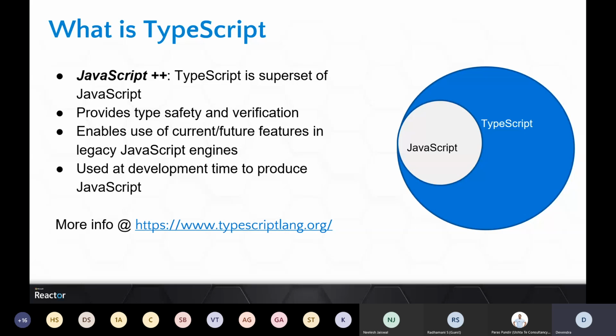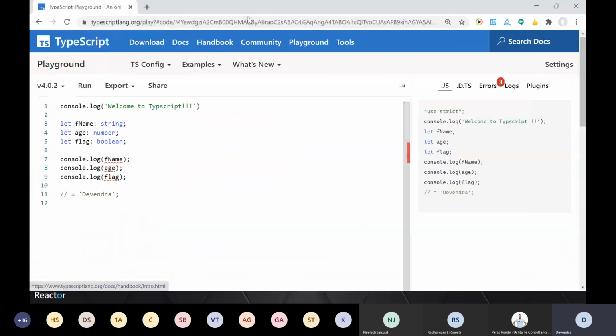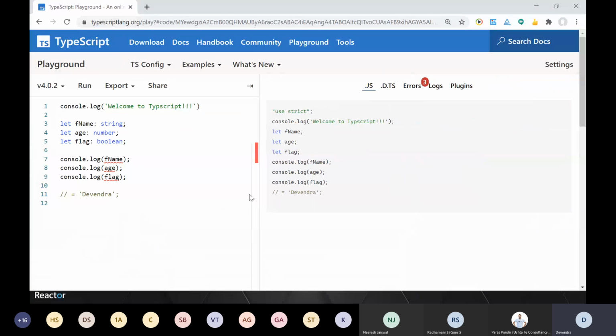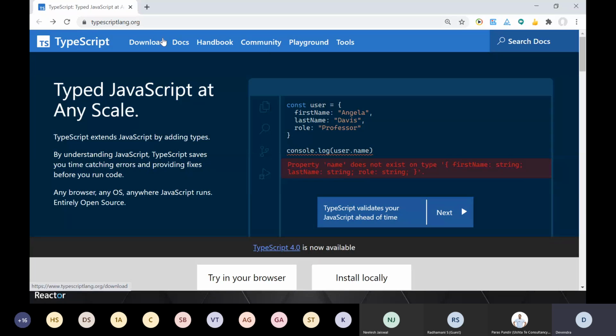You will get all the documentation, small samples, what's new, and apart from that, there is a playground where you can explore how, if you write something in TypeScript, it will be converted or transpiled into JavaScript. I'll quickly show you this site, and then probably at the end we'll come back to it. So I've opened it directly here. This is a site where you will get all the documentation and details, typescriptlang.org, and this is a playground where,